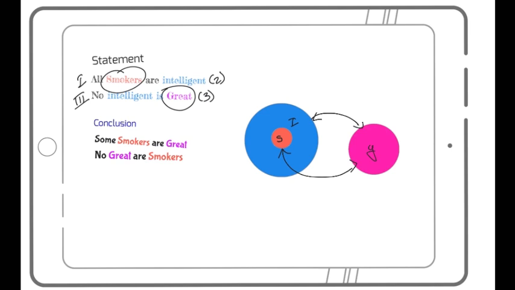That's why no great are smokers, which means no smoker is great. If no A is B, I can say no B is A as well, right? So no great are smokers. That follows. Some smokers are great will obviously not follow. If no A is B means no B is A. So only conclusion 2 follows in this case. So I'll mark option B, which says only conclusion 2 follows.